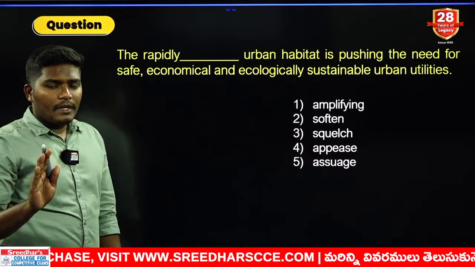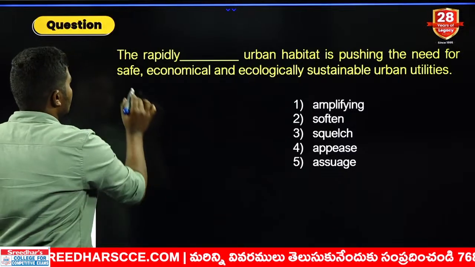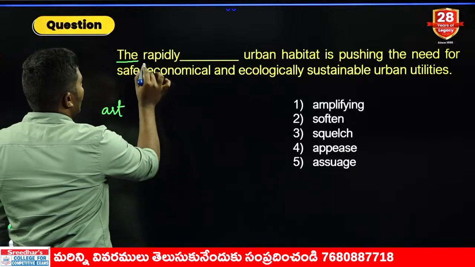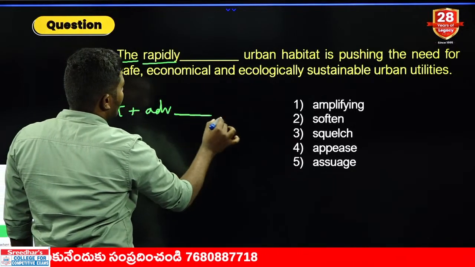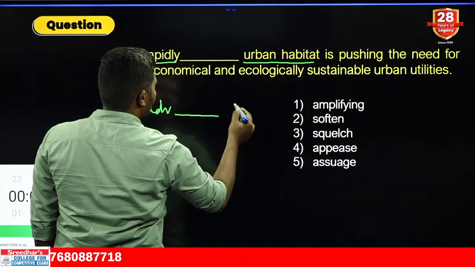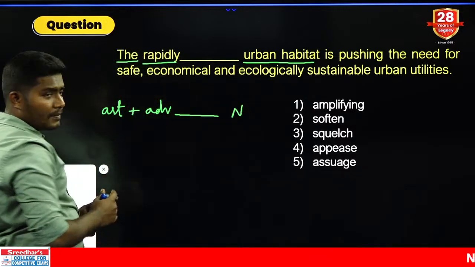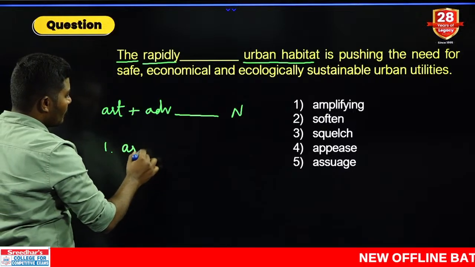I already have been giving you daily the rules of noun phrases. Look at this. The is what here? Article. Rapidly is what here? Adverb. There is a blank. Urban habitant. Urban again can be an adverb or adjective, and habitant is a noun. Now do you remember this noun phrase? I gave you these noun phrases, students. I don't know how many of you remember this.